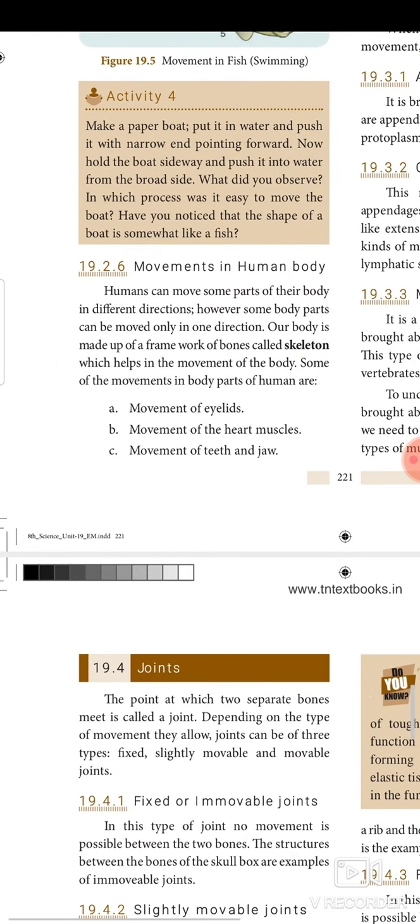So next we need to see about movements in the human body. Humans can move some parts of their body in different directions. However, some body parts can be moved only in one direction. Our body is made up of a framework of bones called the skeleton, which helps in the movement of the body. Some of the movements in the body parts of humans are movement of eyelids, movement of the heart muscle, movement of teeth and jaw, movement of arms and legs, movements of head, movements of neck.